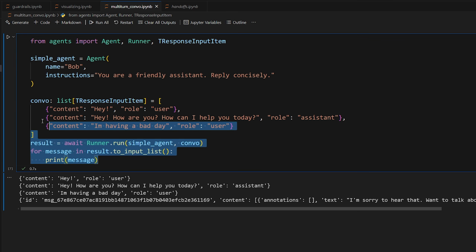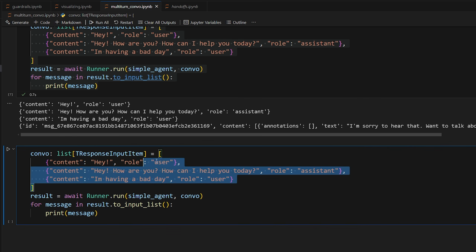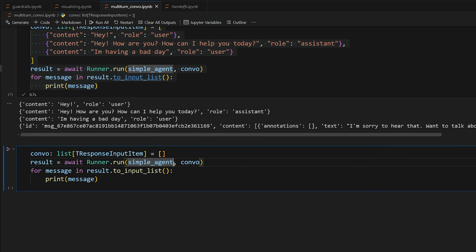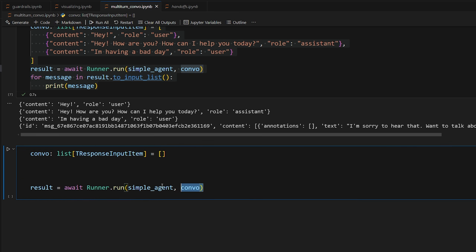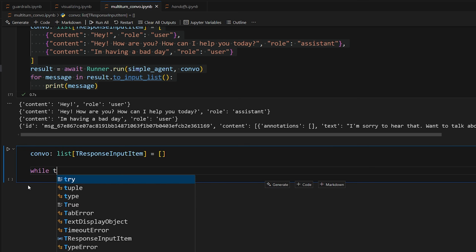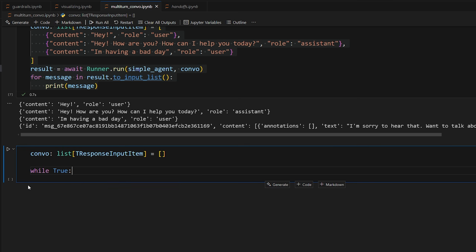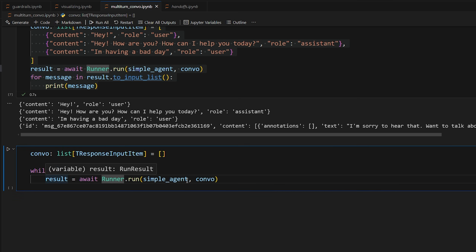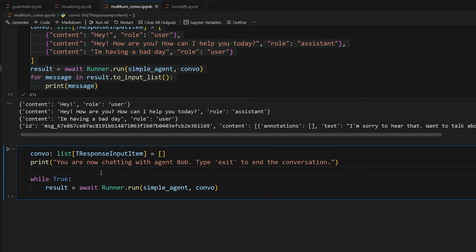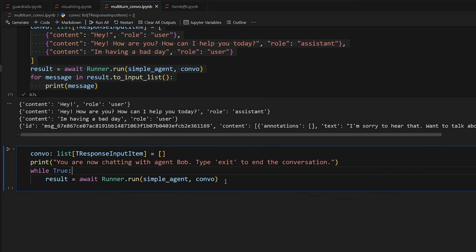But we want to make it so that you can have a back and forth conversation, right? So we're going to copy this and move it down. We'll start by getting rid of all of this and just leave it empty. We'll get rid of this as well. What we're going to do is move this into a while loop. So while true, an infinite while loop, and we're going to invoke it with the conversation history. And then we'll print this message here. This will make more sense when I finish typing it all out.